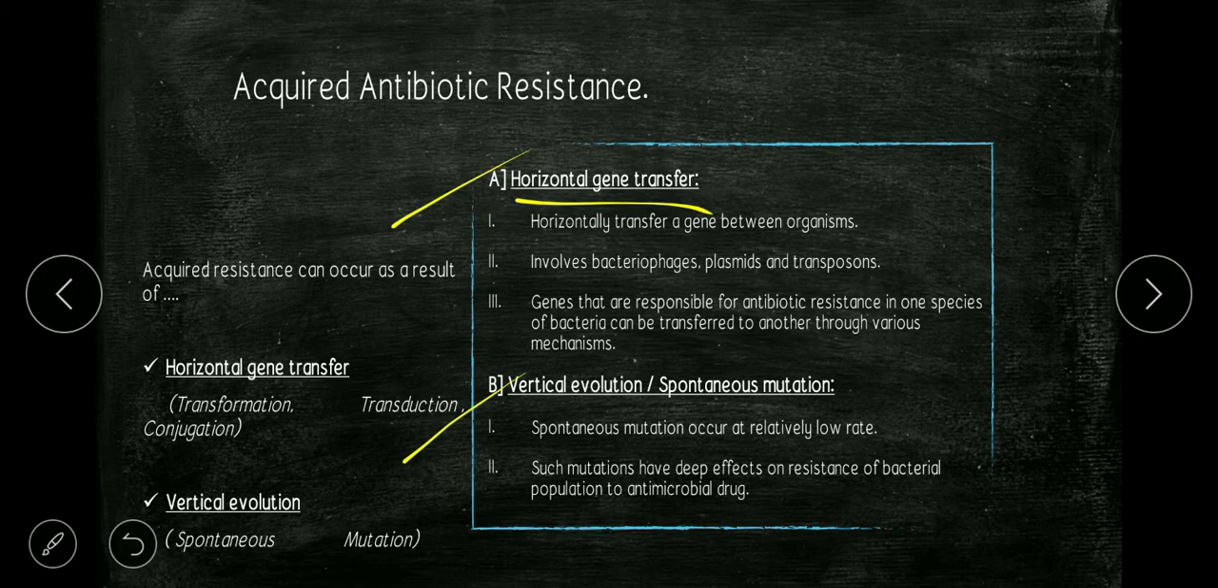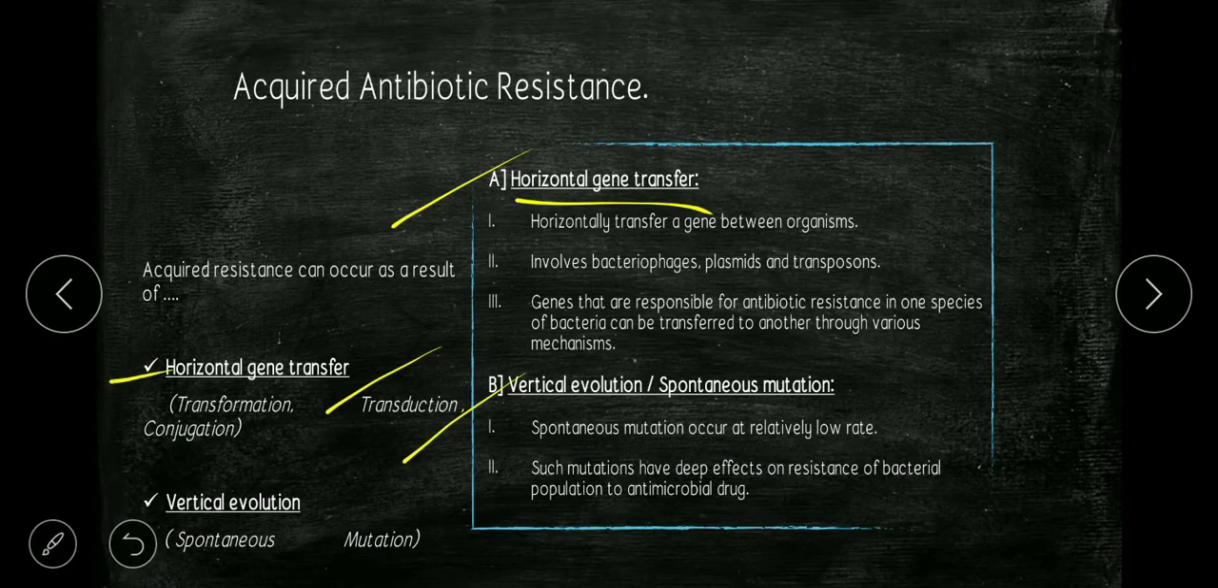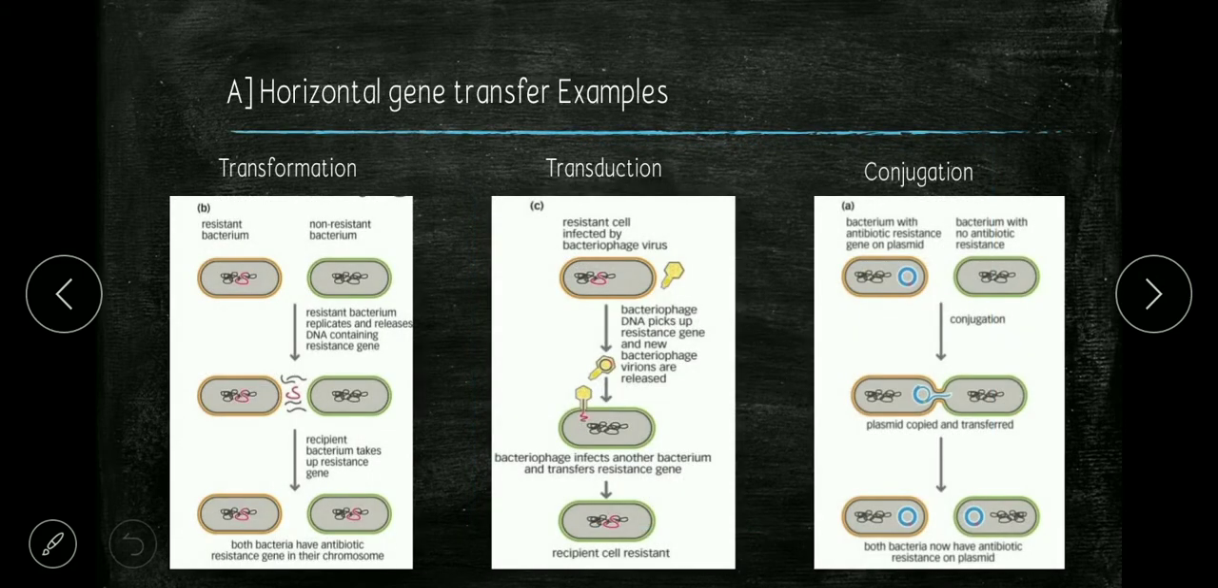The various mechanisms in horizontal gene transfer are transformation, transduction, and conjugation. Now let's see vertical evolution, which is also called spontaneous mutation. Spontaneous mutations occur at a relatively low rate. Such mutations have a deep effect on the resistance of bacterial populations to antimicrobial drugs. Now let's see transformation, transduction, and conjugation one by one. Firstly, we'll see transformation.